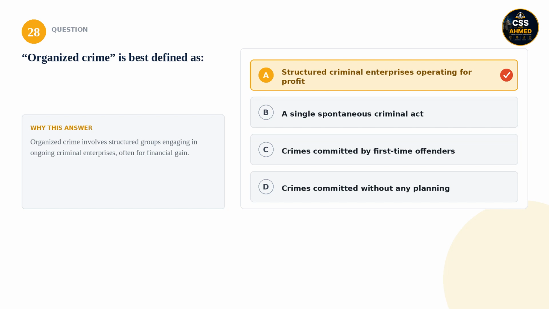28. Organized crime is best defined as: is it structured criminal enterprises operating for profit, a single spontaneous criminal act, crimes committed by first-time offenders, or crimes committed without any planning? The correct answer is structured criminal enterprises operating for profit. Organized crime involves structured groups engaging in ongoing criminal enterprises, often for financial gain.